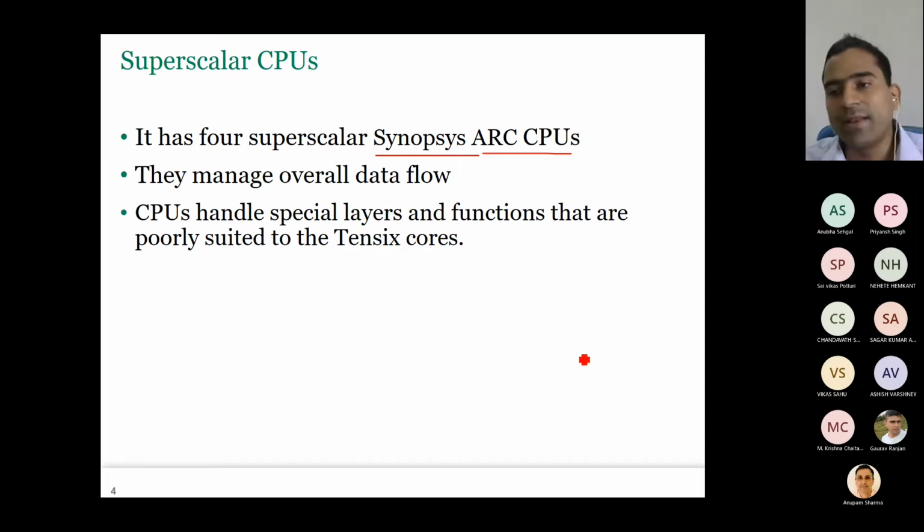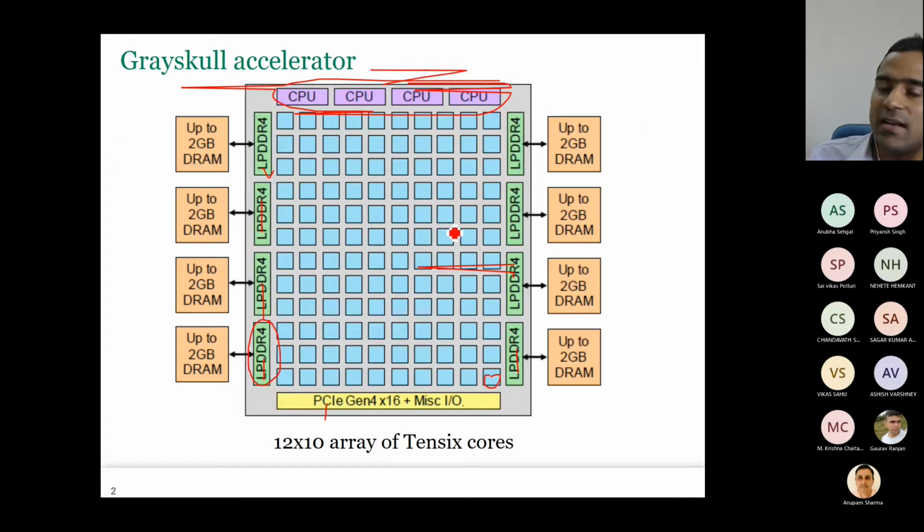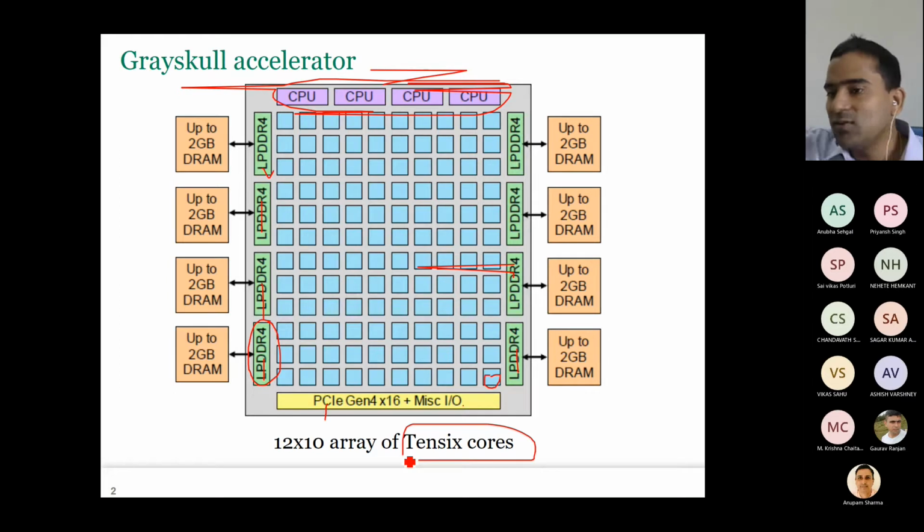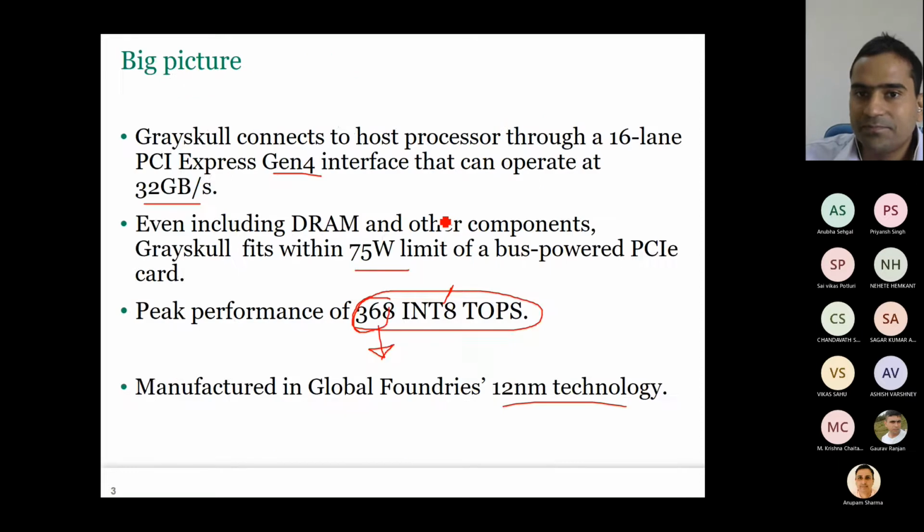So we saw the same approach in Brainwave. Brainwave is implemented on FPGA, but there are many applications which are not good for FPGA, so that's why they are implemented on CPU. So here, these 4 CPUs are doing the overall orchestration because there are so many Tensix cores. So you need to send the data to a suitable core. That is taken care of by these CPUs.